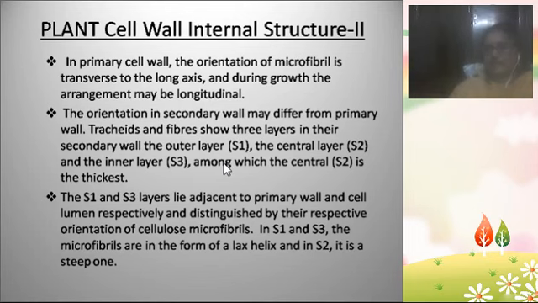The secondary cell wall is divided into 3 distinct layers, S1, S2 and S3. S1 is the outer layer, S2 is the middle layer, and S3 is the inner layer. Of these three, the central layer S2 is very thick. S1 and S3 are connected to the primary cell wall, and here the orientation of the microfibrils is quite different when compared with the primary cell wall.